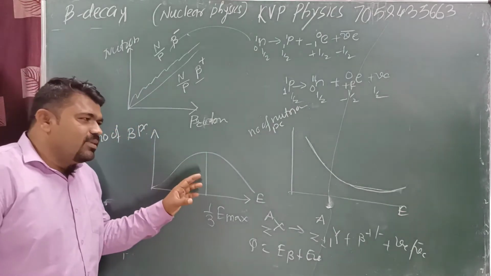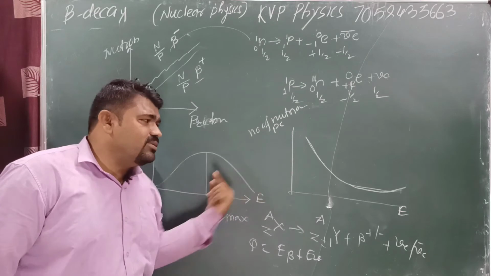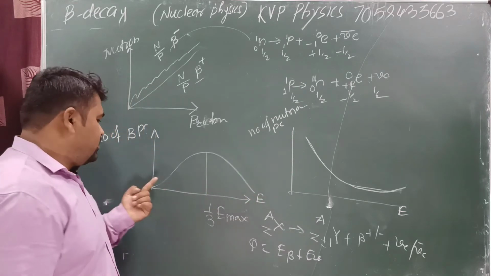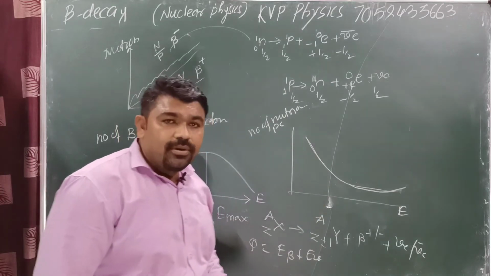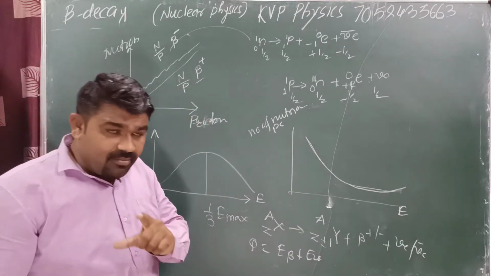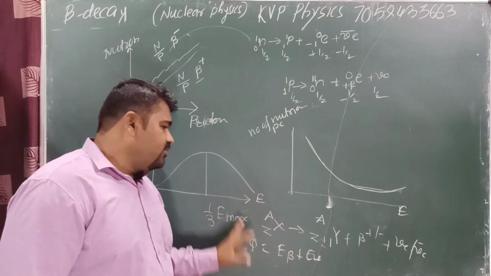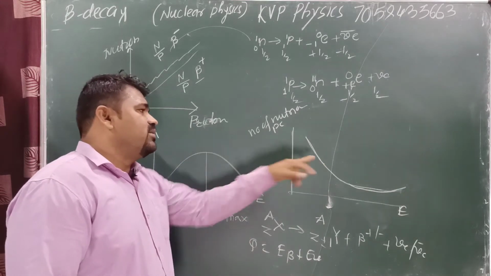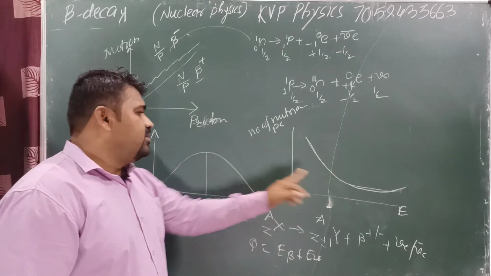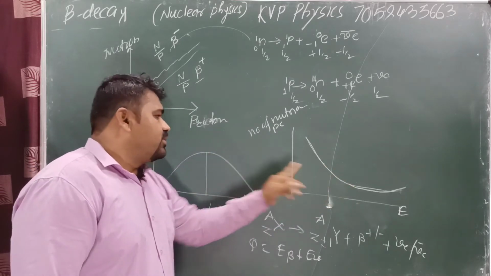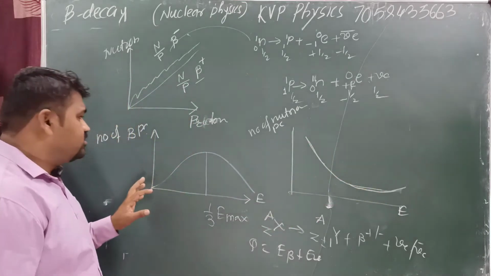This is the nature, reverse of that, because total is equal to how much? Constant. This addition is equal to constant. Means here is the minimum energy of a beta particle. Here maximum energy of neutrino particle, because total is equal to Q. Here total is equal to 5. Then here is a 3, then here is 2. Here is a 2.5, here is a 2.5. Here is a 2, here is a 3. Here is a 1, here is a 4. Here is a 3, here is a 2. And so on. Got it? This is the nature.